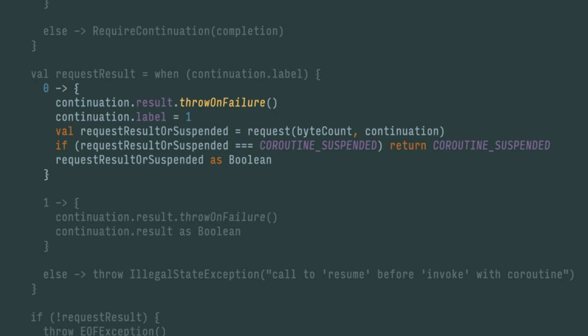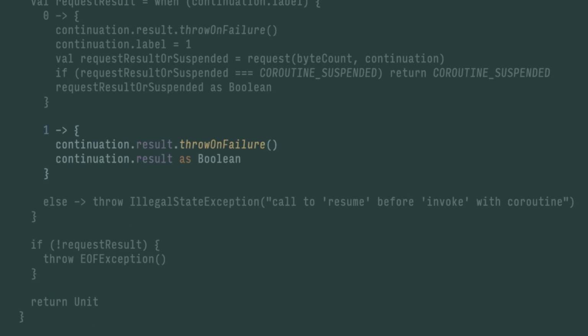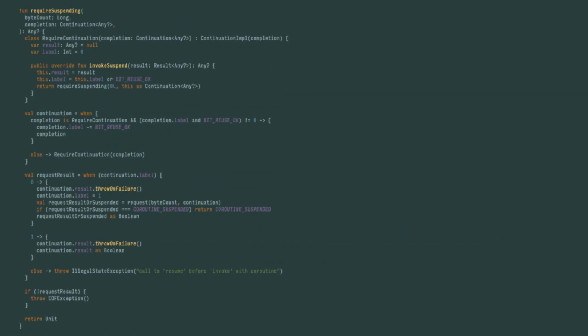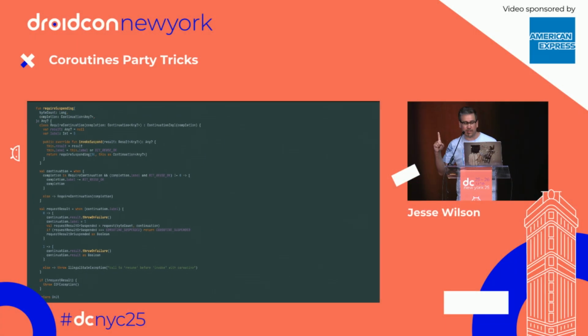And then that will either return, or it will continue and drop into the first case. Or we're going to be after that first suspending call, and then we're just going to cast the result. That function has to return a Boolean if it didn't return an exception. And finally, we end back where we started, where we're actually seeing what the original function looks like. And so that is the desugaring of our suspend keyword on one function.